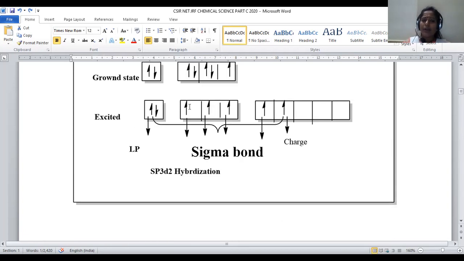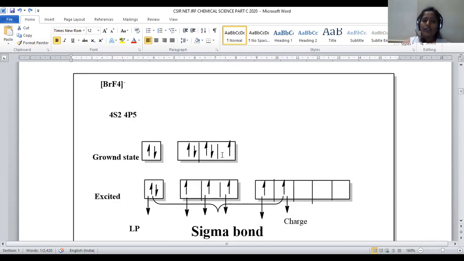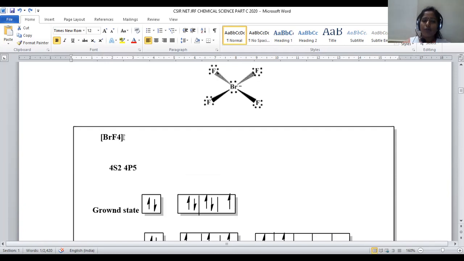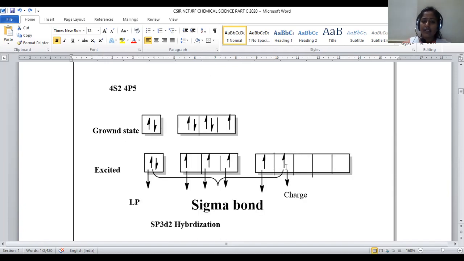Now sigma bonds are formed by 1, 2, 3, 4. These 4 electrons participate in sigma bond formation, and this electron present in the hybridized shell is used to form the charge on the central bromine. Charge is generated by this last electron. These 2 are the lone pair, and 4 electrons participate in sigma bonds. This last electron will be the charge present on the central bromine.